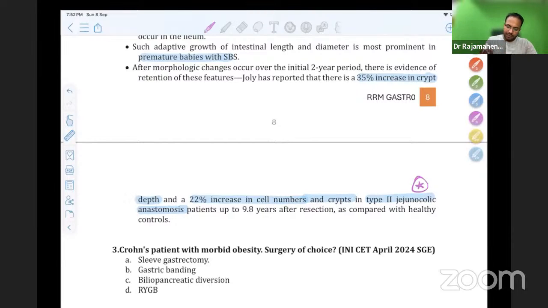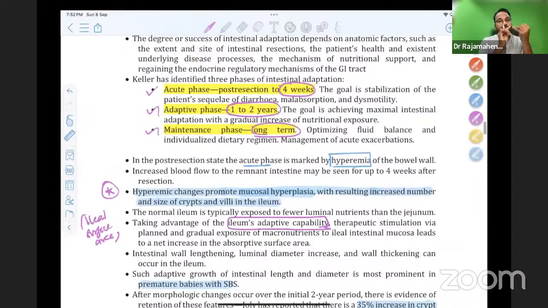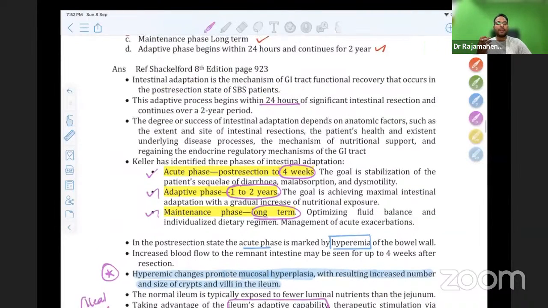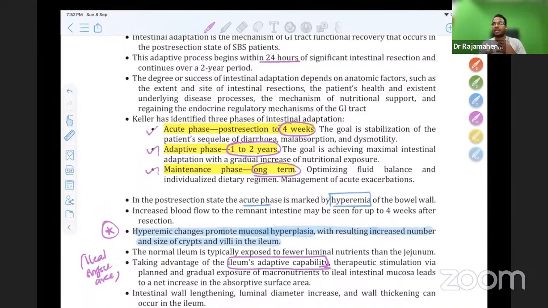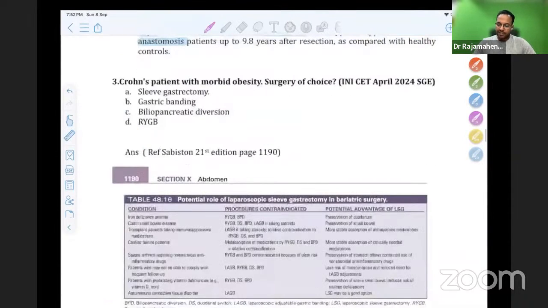Okay, don't forget this. Very important for your exam, short bowel syndrome, 3 phases: acute, immediately up to 4 weeks, then adaptive phase. So the point is, in short bowel syndrome, the ileum goes for adaptive replacement, in which there is multiplication of villi and multiplication of crypts. So this is a classical question from short bowel syndrome. There are so many questions from the small bowel chapter.